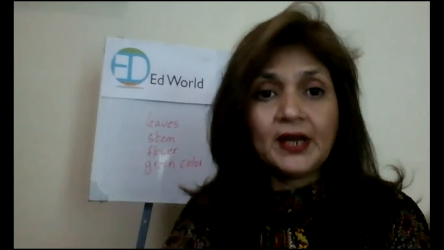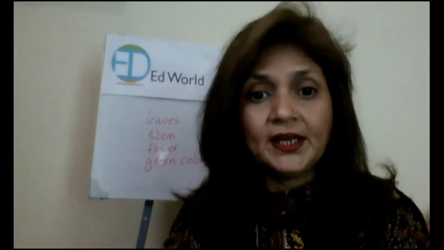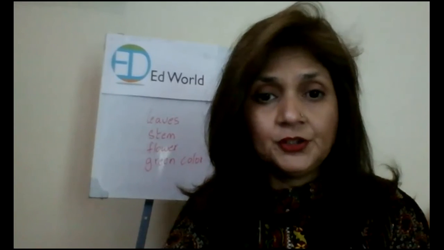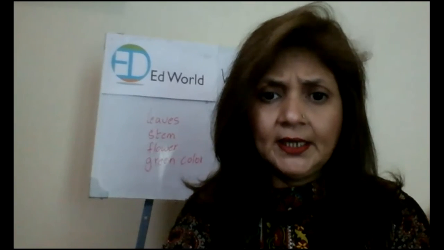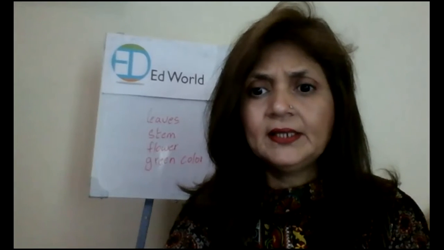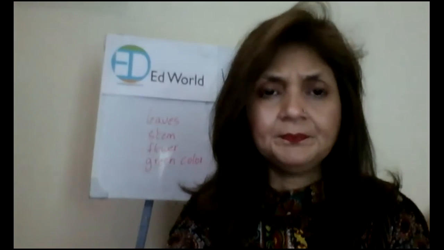So I'm going to write the question here on the whiteboard, and you are going to copy down the question and write the answer yourself, or you can take help from the board as well, okay? Now I'll write the question over here. There you go.